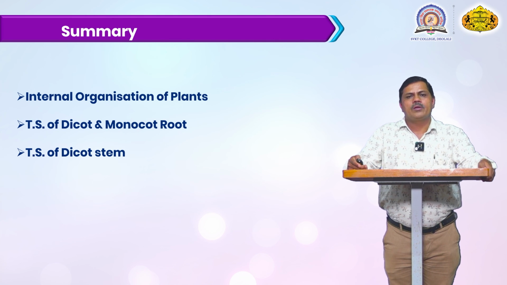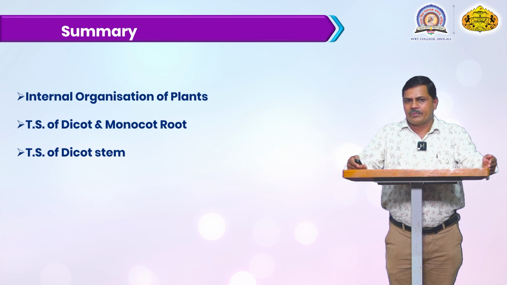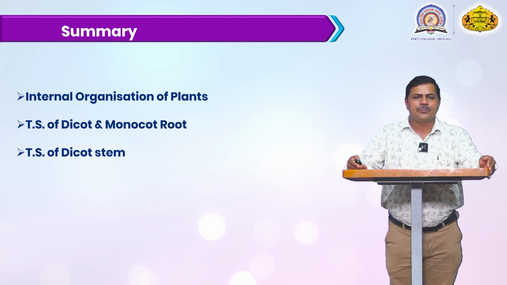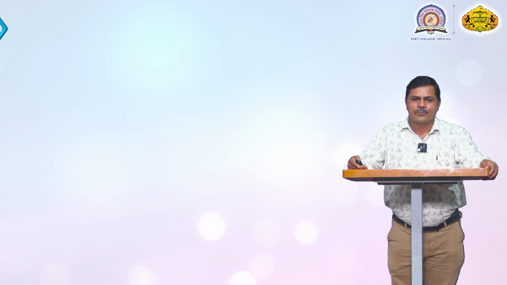There are cambium strips present in between the xylem and phloem, so they are clearly distinguished. The xylem is also classified into two types of cell, which we will discuss in today's lecture: metaxylem and protoxylem. Metaxylem cells are present in the peripheral region, and protoxylem cells are present at the central portion.